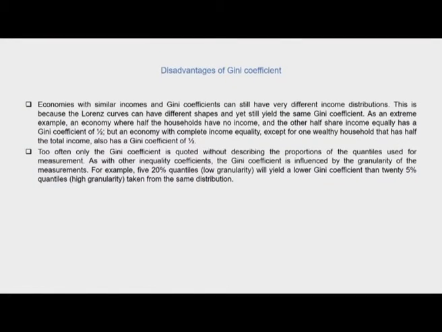Now, too often only the Gini coefficient is quoted without describing the proportions of the quantiles used for measurement. As with other inequality coefficients, Gini coefficient is influenced by the granularity of the measurements. So, for example, 20% quantiles will yield a lower Gini coefficient than 25% quantiles taken from the same distribution. So, these are things that need to be kept in mind, that quoting a Gini coefficient without describing the proportions of the quantiles used for measurement will not be a very fruitful exercise.